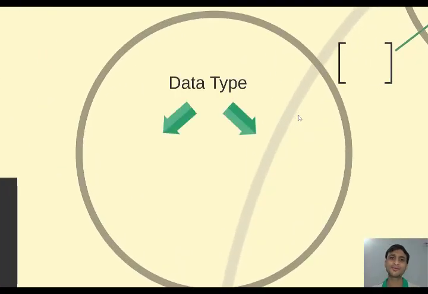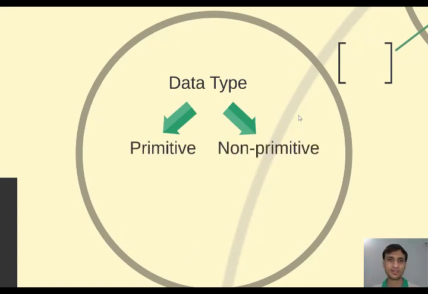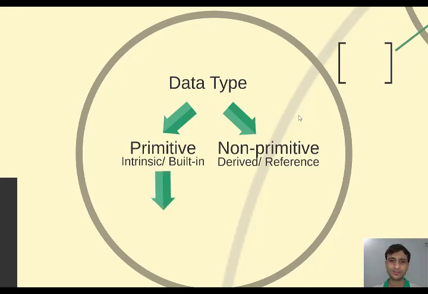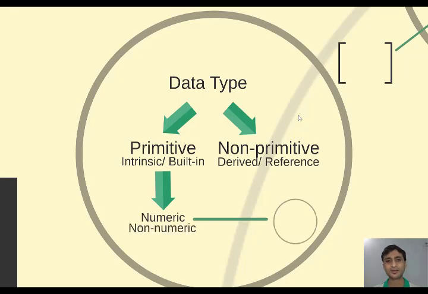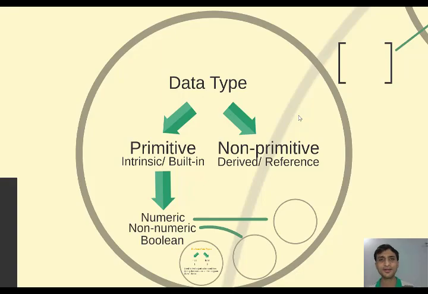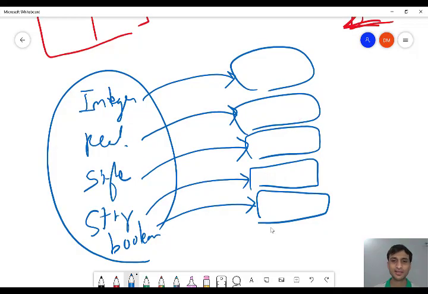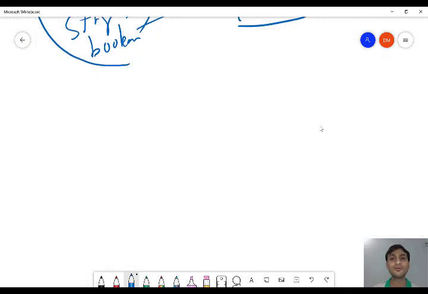So there are 2 types of data types, primitive data types and non-primitive data types. What are primitive data types? Primitive data types are also known as intrinsic or built-in, and non-primitive data types are also known as derived or reference. Primitive data type is again divided into 3 types: numeric, non-numeric and boolean. That is the same as the types of constants.